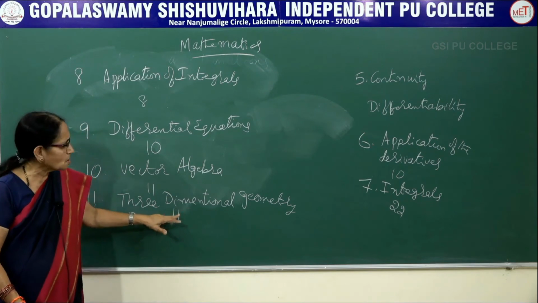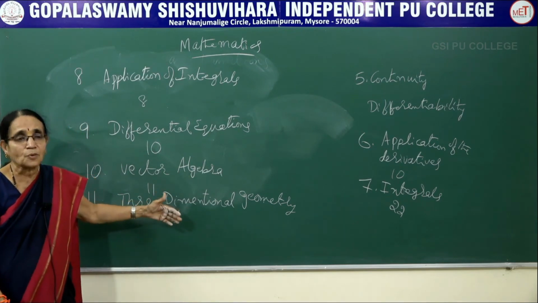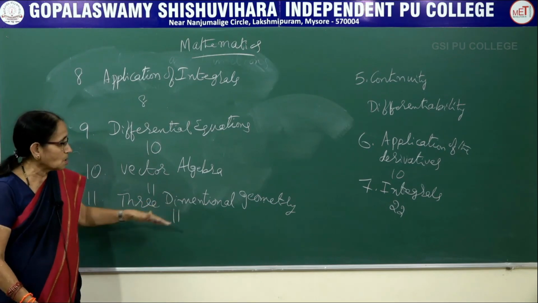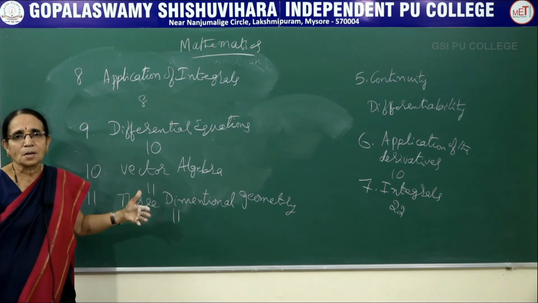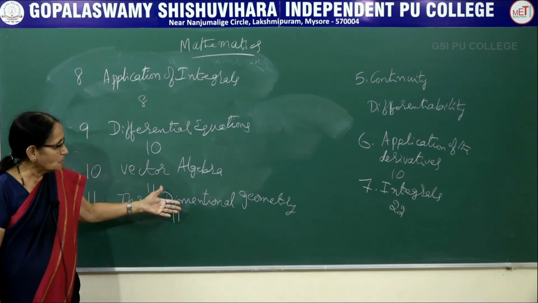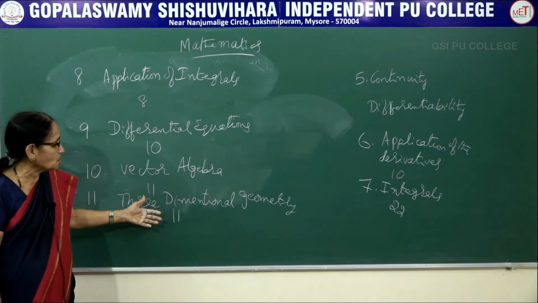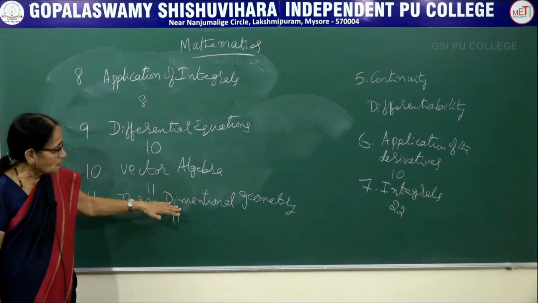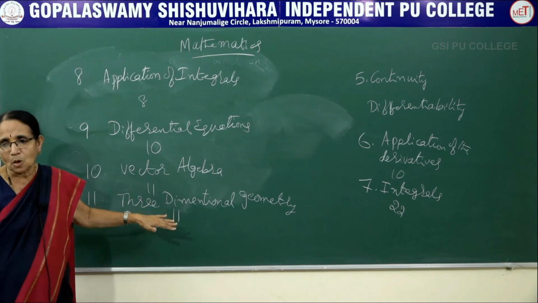Again, this is sort of a continuation of whatever you studied in first PU. In first year PUC, you learnt about three-dimensional geometry. In that one, you studied the section formula, distance formula, and angle between two lines. Here again, we are going to derive some formulas and work out some problems.